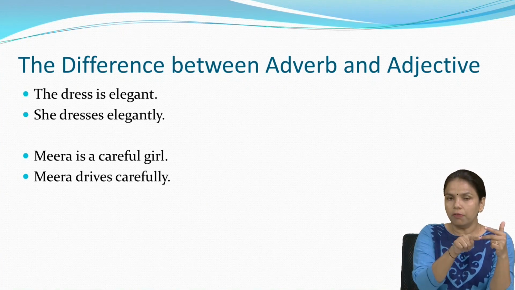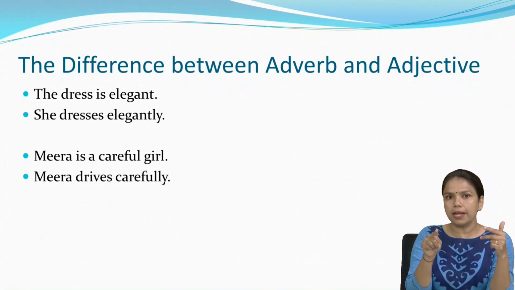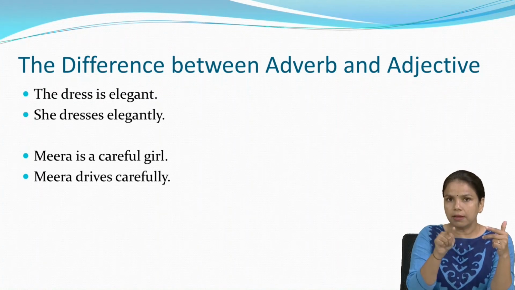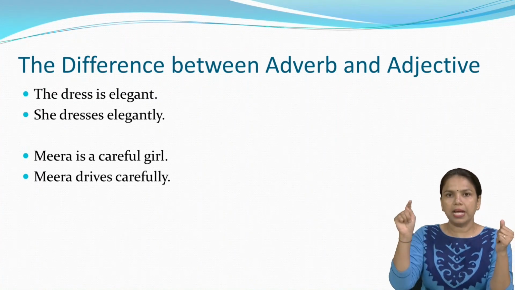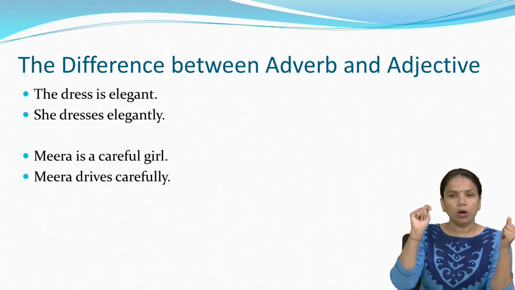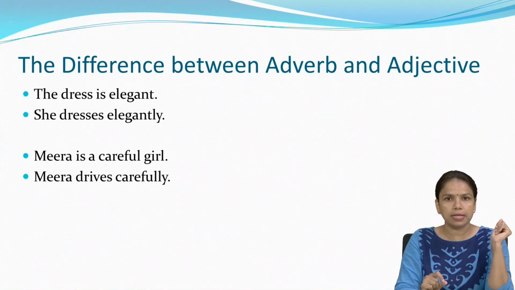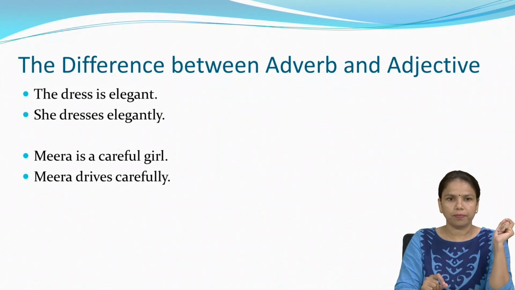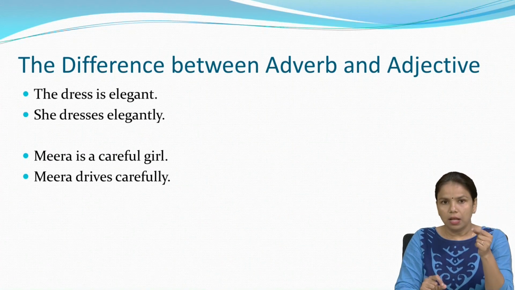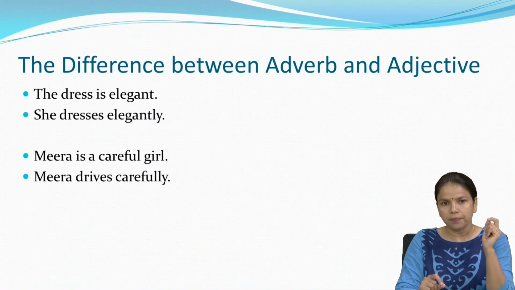Whenever you solve them, you will have a clear idea about it, like we can consider this word as an adverb and this word as an adjective. So let's see the first example. The dress is elegant. She dresses elegantly.